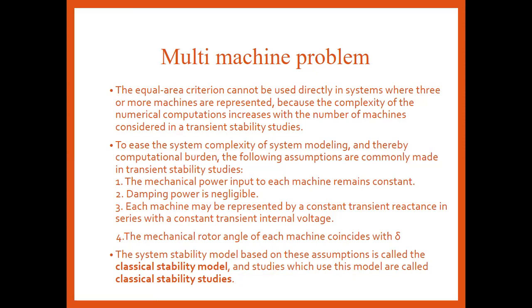Means for every machine connected in the multi-machine system, the input power must be constant and the output power must be constant, so that it is easier to analyze the stability of the different machine system. Thus the system stability model based on these assumptions is called the classical stability model, and that study is called classical stability studies. Okay.